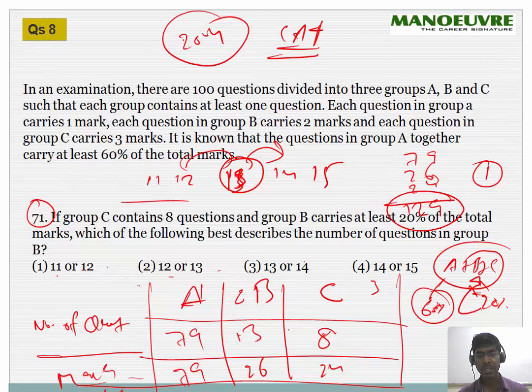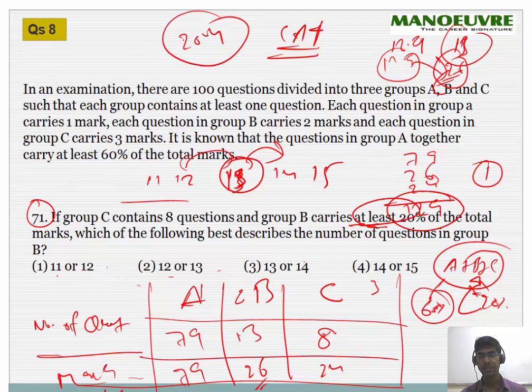Of that, 20% has to be with B. 12.9 is your 10%, so twice is roughly 26, slightly lesser than 26. So 13 is satisfying, because 20% is 25.8, slightly lower than 26, and the question says at least 20%. So this is satisfying the condition.